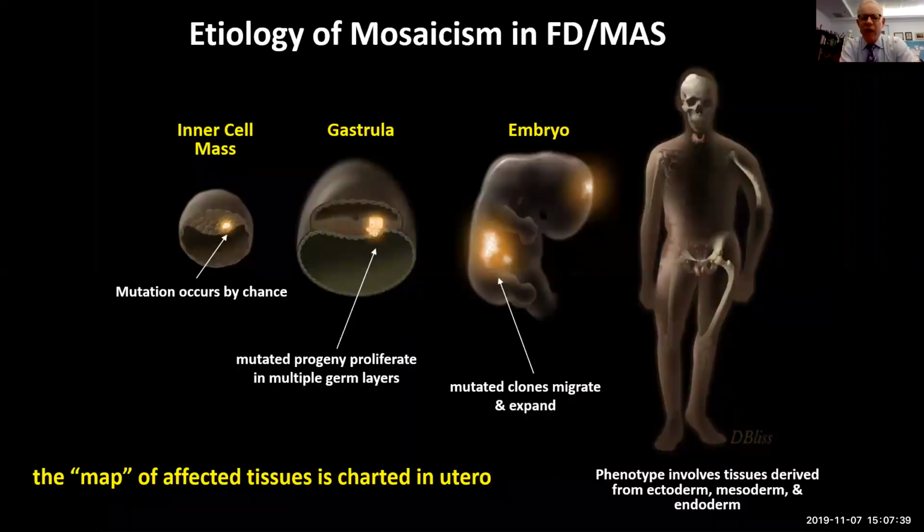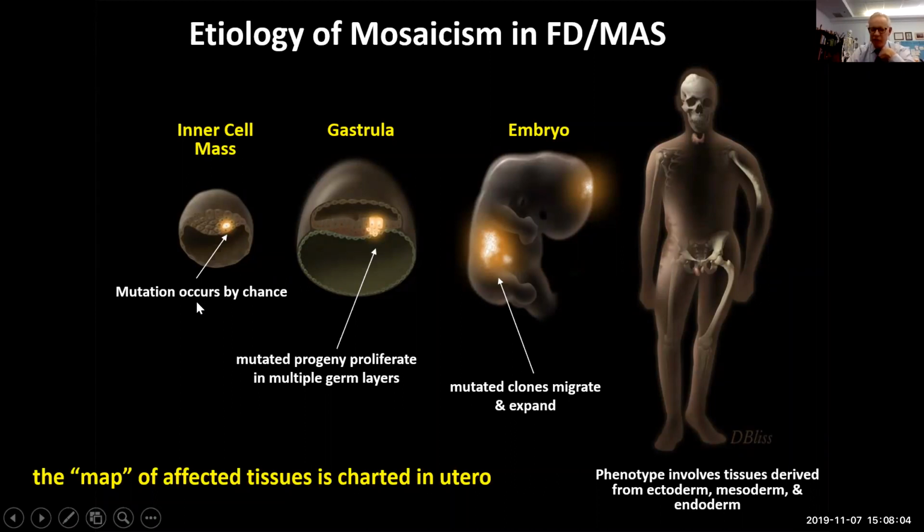The etiology of fibrous dysplasia developmentally is shown here in this cartoon. We know that, for example, if a patient shown over here on the right has a phenotype that involves tissues derived from ectoderm, mesoderm, and endoderm, so skin, thyroid, testicles, bone, then the mutation has to have occurred before gastrulation at the inner cell mass stage. Mutation occurs by chance.